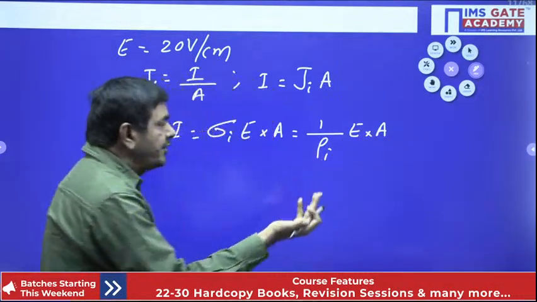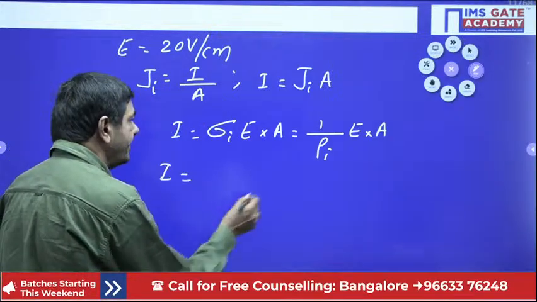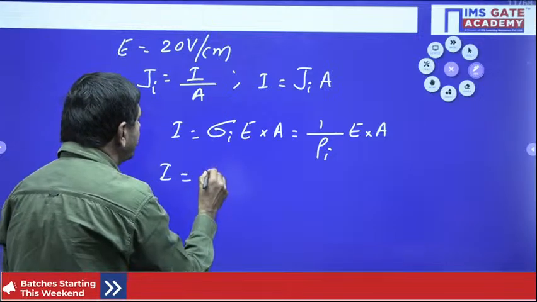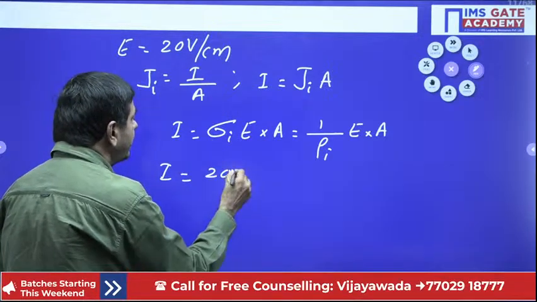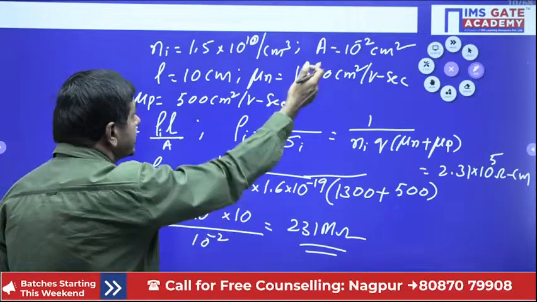Because we know rho I already, then I can find the current I. The electric field intensity is given as 20 volts per cm. The area of cross section given in the problem is 10 power minus 2.